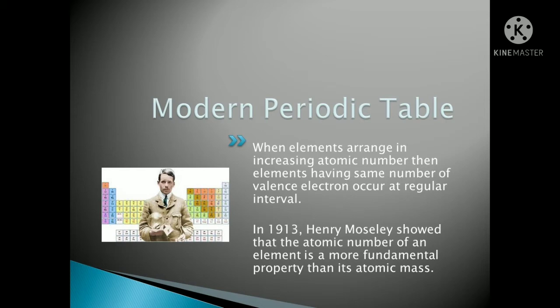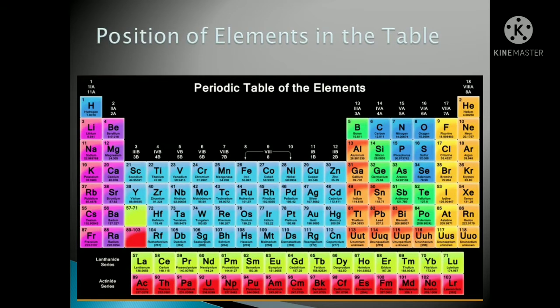Now let's see our modern periodic table. Yes, in front of you is our modern periodic table. See here how he has placed the elements. Can you see the colors? The colors differ, isn't it? The whole periodic table is of different colors.